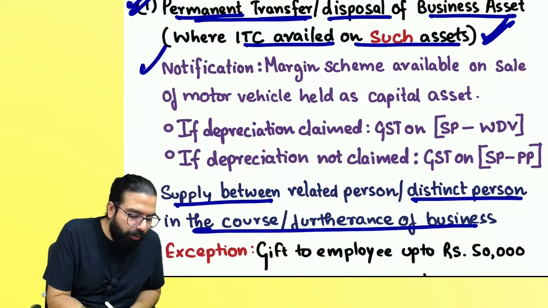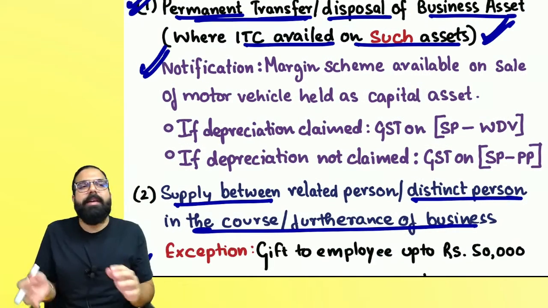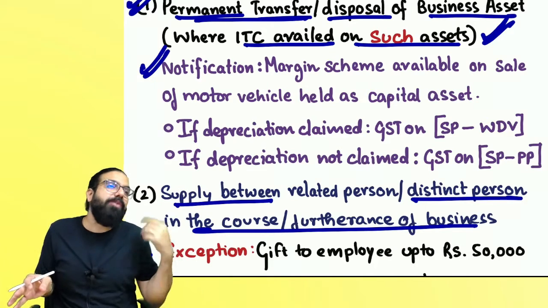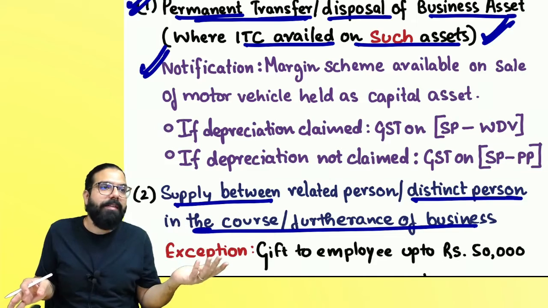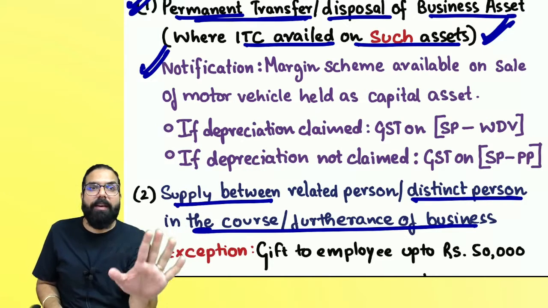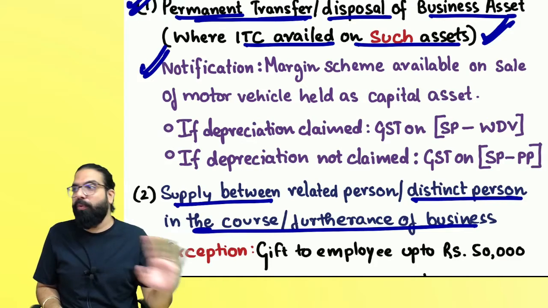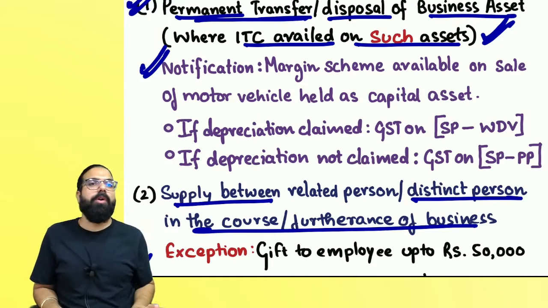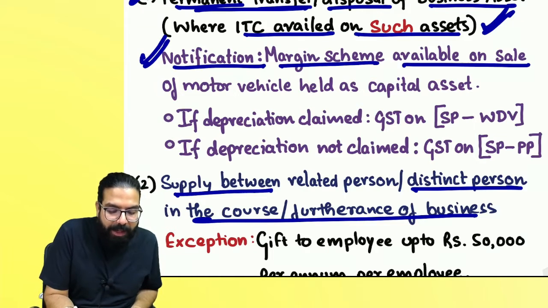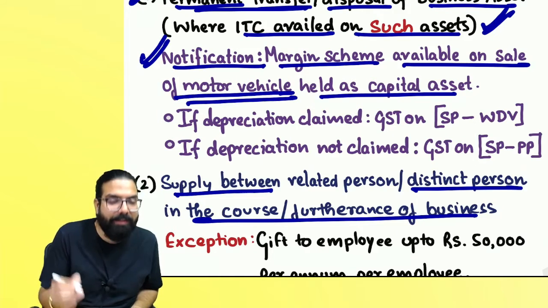The next one is a notification which says, if you buy a car, you don't get credit. When you sell the car for a consideration, you will not pay GST on the full value. Generally, you always pay GST on sale value for every item, but only in case of motor vehicle, which is basically a car, the government told that the margin scheme will be available on sale of motor vehicle held as capital asset.